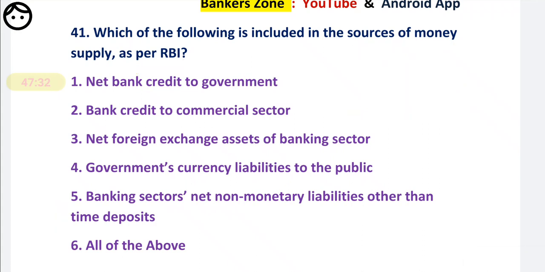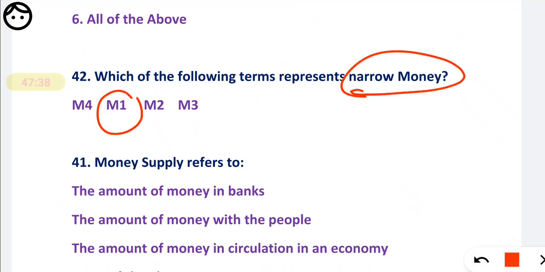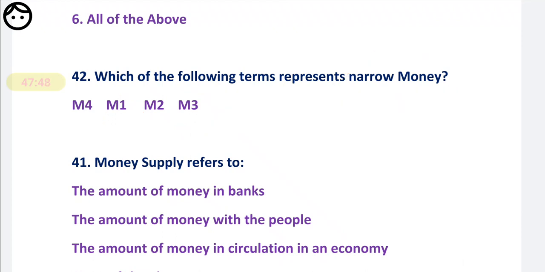Okay. Now question number 42. Which of the following terms represents the narrow money? M1 is narrow money and M3 is broad money. It is a most times repeated question. That's why I have also repeated it in our MCQ series. Okay. Now see, narrow is M1, M3 is broad money.